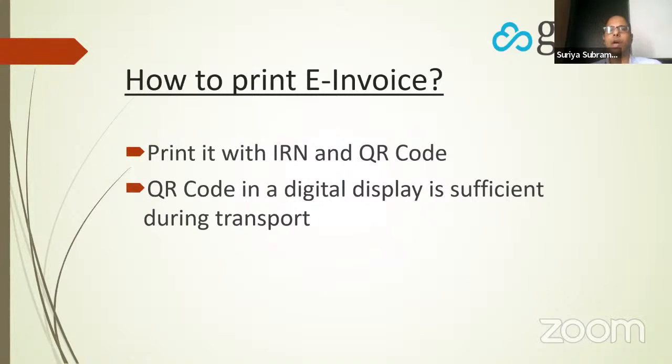Common questions that people ask: how to print the e-invoice? You print it along with the IRN and the QR code that you receive from the government. If you are having a digital display, only the QR code is sufficient. You don't have to provide the full invoice details to an officer.